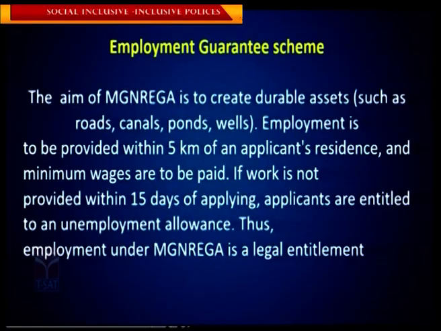The maximum distance from his house is 5 kilometers, and it has to give minimum 100 days of employment. And after applying, he has to get that work within 15 days. So, within 15 days, that's the first thing. Not more than 5 kilometers away from his home, second one. And it should be on durable assets, like roads, canals, ponds, wells, repairing all these things.